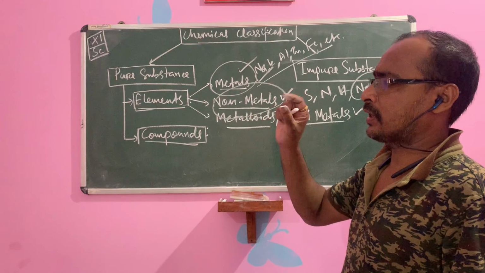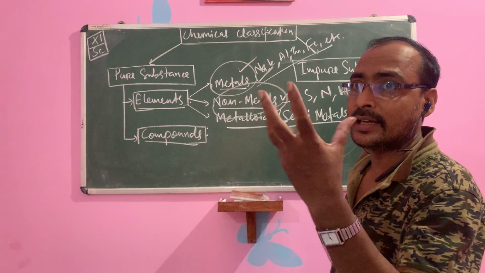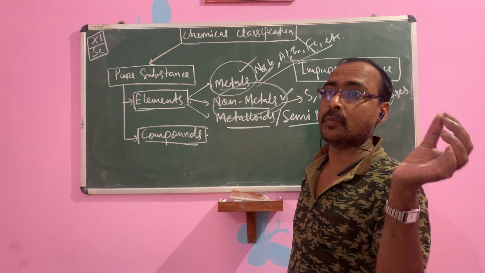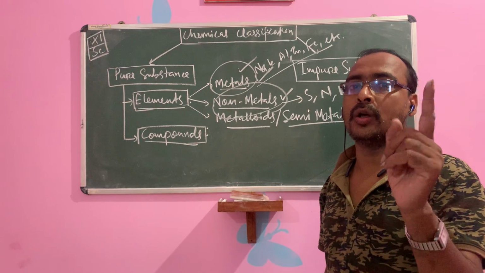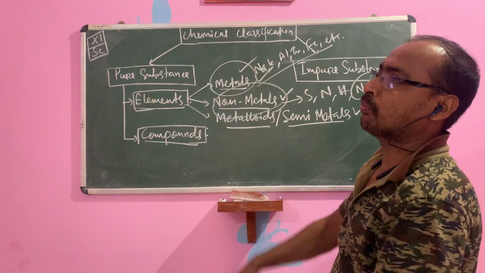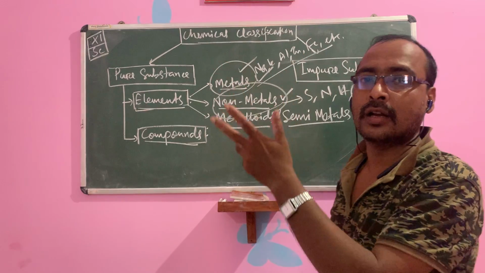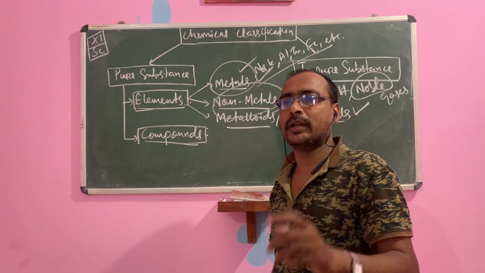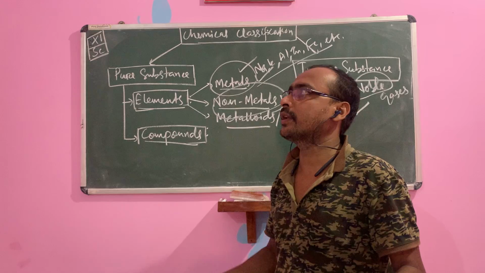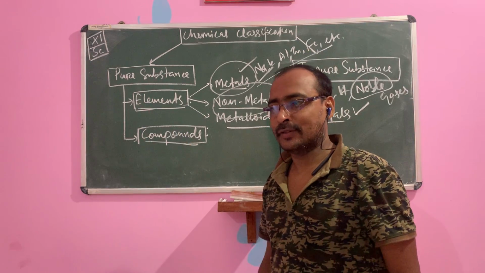Noble gas means the atoms of the gas independently do not form any molecule. Noble gases do not form any molecule. Helium will independently, freely move in air. Argon, krypton, xenon, radon, these are noble gases. They do not form any molecules. They are found in nature as single atoms. अकेला अकेला घूमता रहता है एटम, अकेला बाबा है.